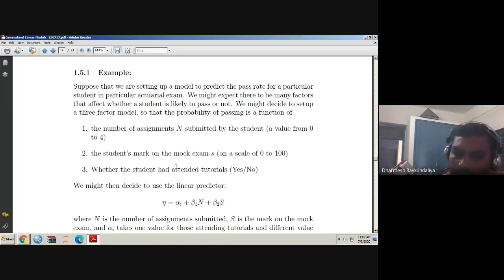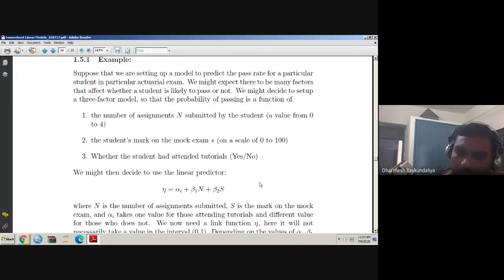But I have not introduced this variable directly into the linear predictor. Here I am writing alpha i. When I write alpha i, I equal to 1 means the student has attended the tutorial, and i equal to 2 means the student has not attended the tutorial. Or I can write 0 and 1.